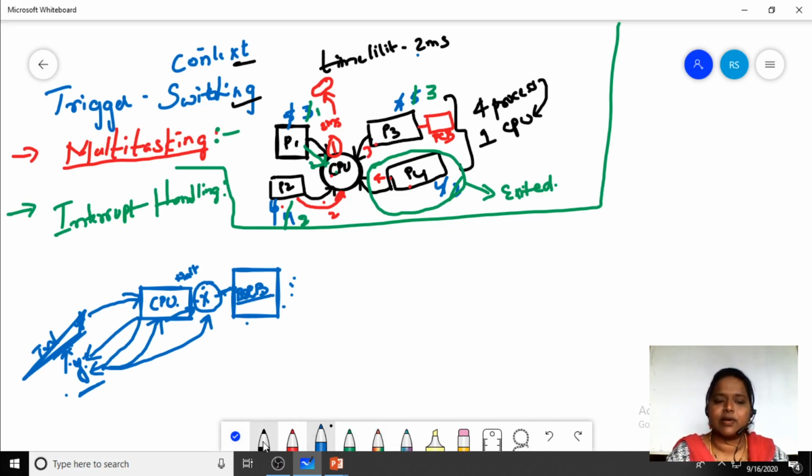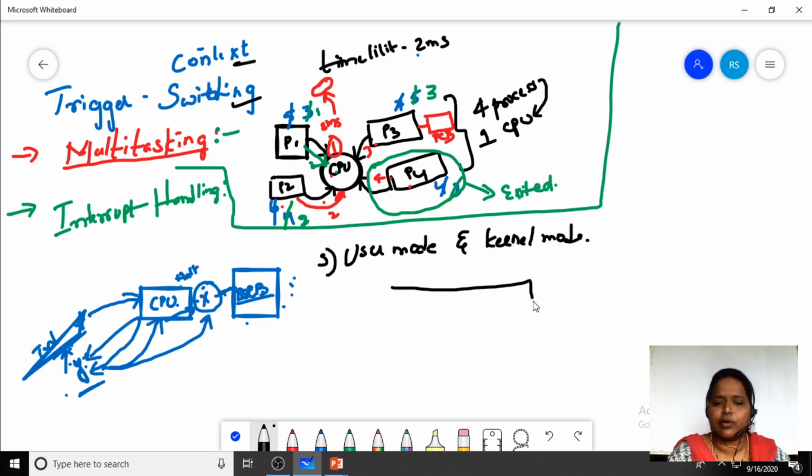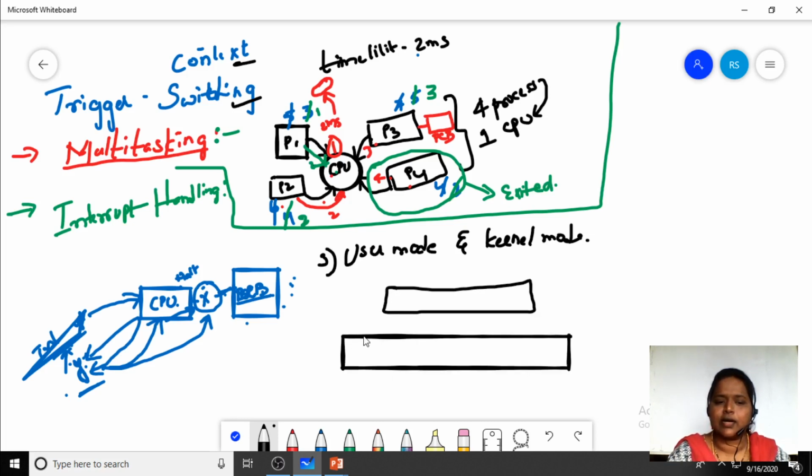And the third one is the user mode and the kernel mode. Context switch between user mode and kernel mode. As we have seen, there are two different modes: this is the user mode, and the second one is the kernel mode.